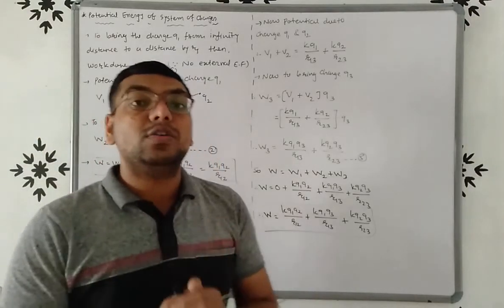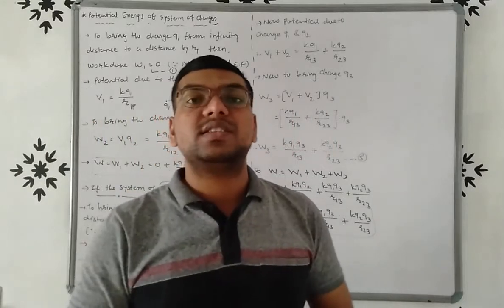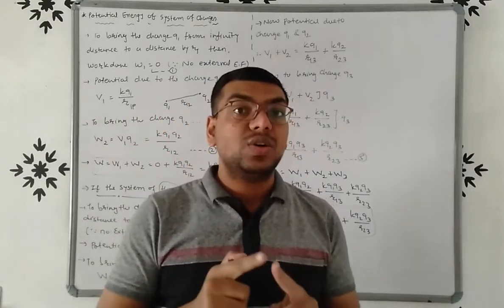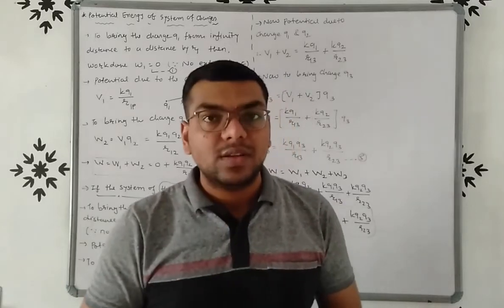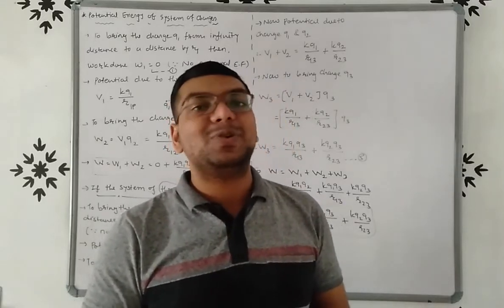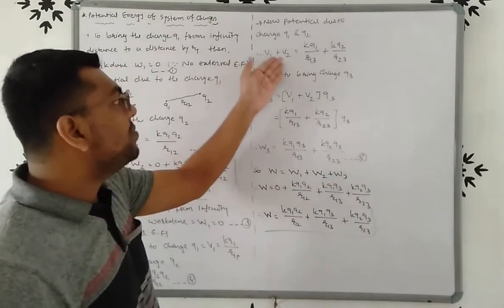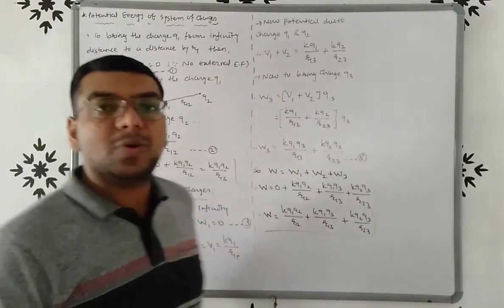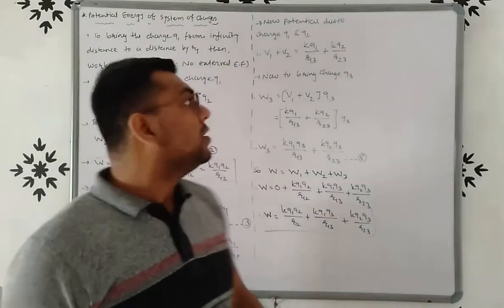Now we want to bring the charge Q3 from infinity to a distance R3. Here there is a field of charges Q2 and Q1, so there is a potential due to charges Q1 and Q2: V1 plus V2, where V1 is KQ1 upon R13 and V2 is KQ2 upon R23.